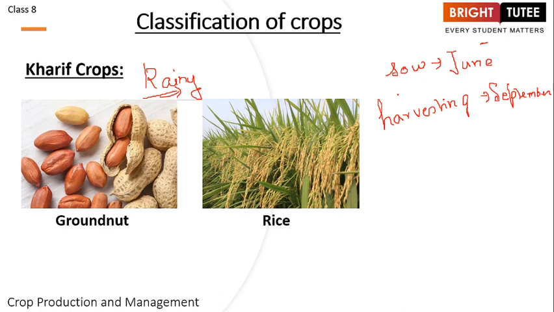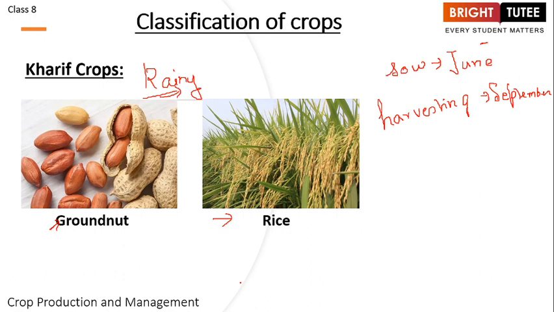Now, once we have understood what kharif crops are, let's look at the examples. So the examples are groundnut, rice or paddy, then also we have sugarcane and maize. All of these are the crops which are grown during the kharif season, right?